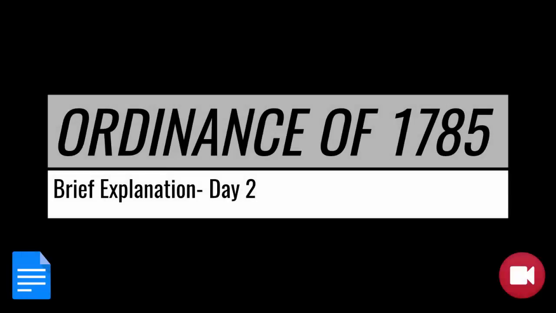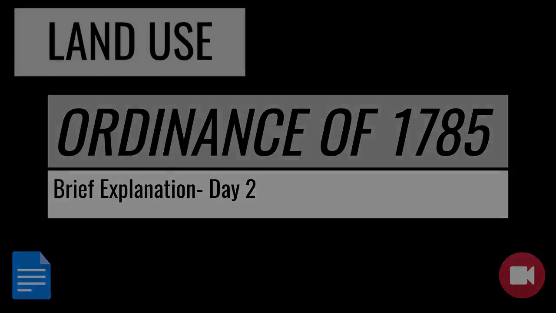The acquisition of new territory resulted in new patterns of settlement and land use. Expansion into the lands north and west of the Ohio River contributed to the economic and political growth of the United States. The Ordinance of 1785 was an act that looked to survey, divide, and sell the lands in this territory. Land use was an issue that the Ordinance of 1785 looked to solve.